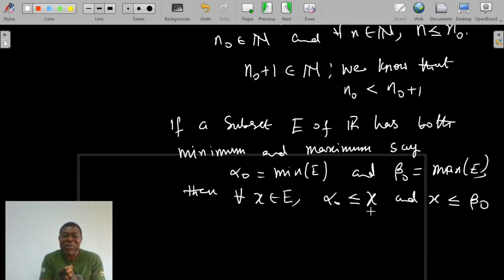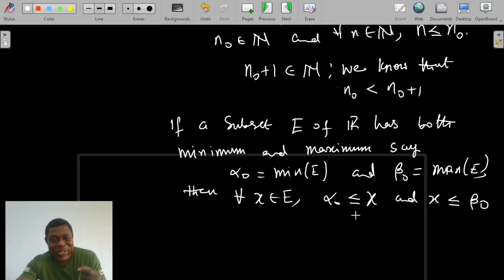This brings about an interesting property of a set that has both minimum and maximum. That property is that there is a number that is smaller than or equal to everything in the set, and there is a number that is bigger than or equal to everything in the set. This means that I can call the set a bounded set.